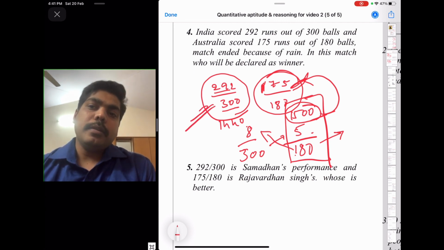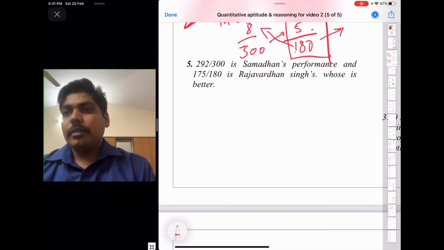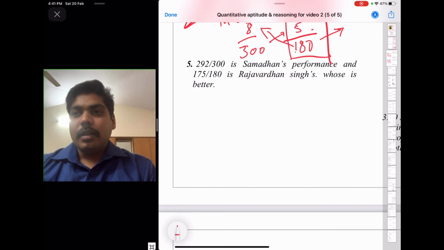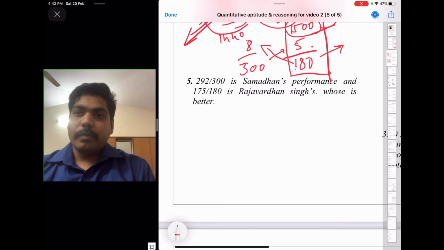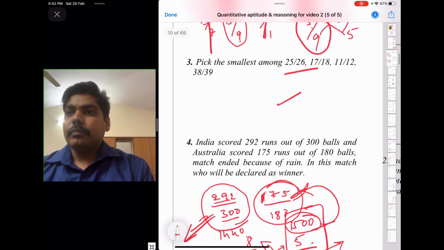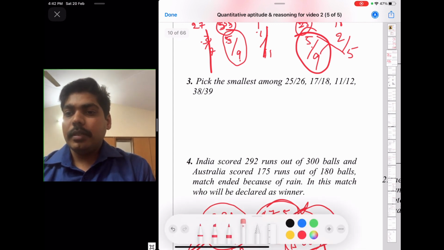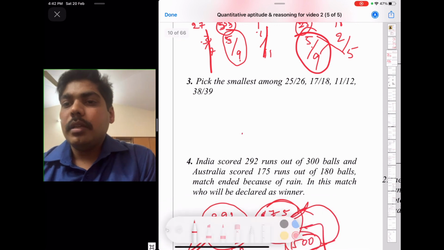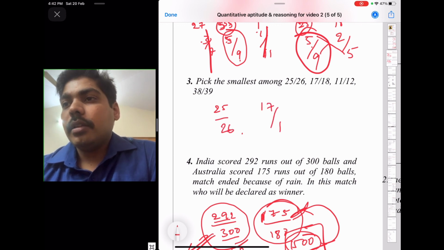So who will win the match? India will win the match. Okay. So Samadhan's performance and Rajavardhan Singh's performance, whose performance is better? Try this problem also back at home. Here one speciality is there. The last problem you try, here I will explain. Pick the smallest among 25 by 26, 17 by 18, 11 by 12, 38 by 39. Okay, like this are there.